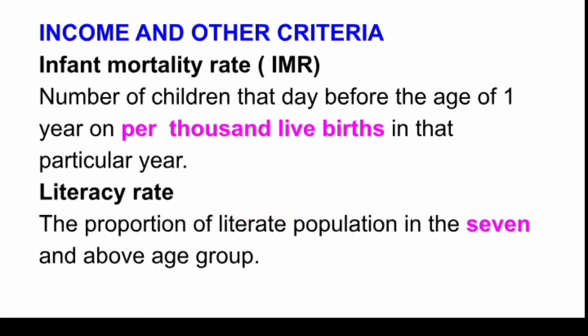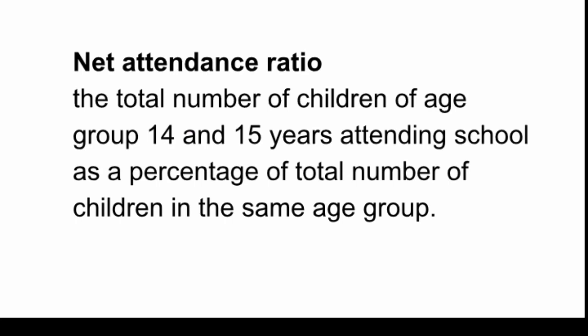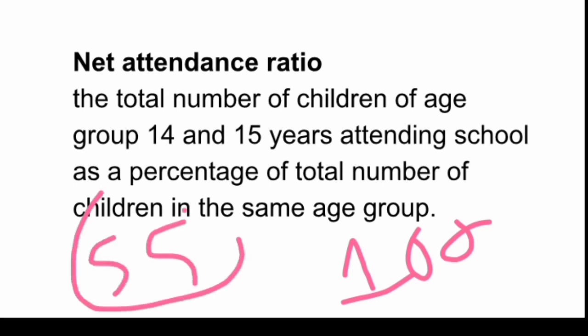Okay. Now move forward. Net attendance ratio. What is net attendance ratio? This is another criteria on which we can compare two countries or nations. It is the total number of children of the age group 14 and 15 years attending school as a percentage of the total number of children in the same age group. We can understand with an example: there are 100 students of 14 and 15 years and just 55 students are going to school. So the net attendance ratio will be 55.